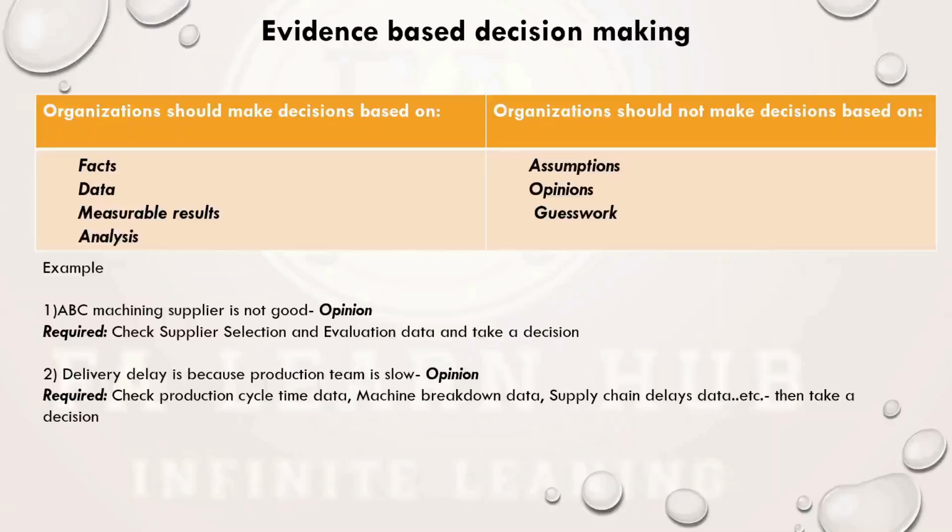These data have to be combined, and after that we take a decision: is the delivery delay happening because the production team is slow, because of machine breakdown, or because of supply chain delays? That is called evidence-based decision making.